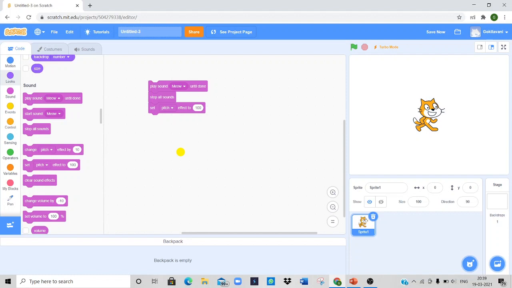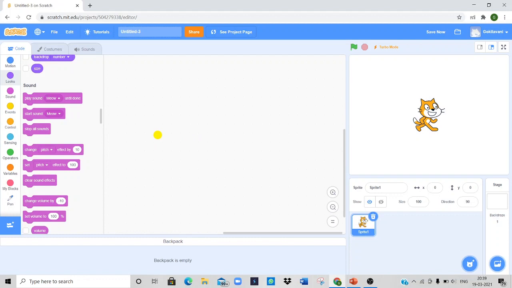A script consists of at least two blocks. A single block is not at all considered as a script. Here you can see that sound? This is because of the play button. Here I have connected the play sound until done block. That's why we had that sound. Okay. Just by clicking the backspace button on the blocks, we can easily delete all the blocks which have been created by us.